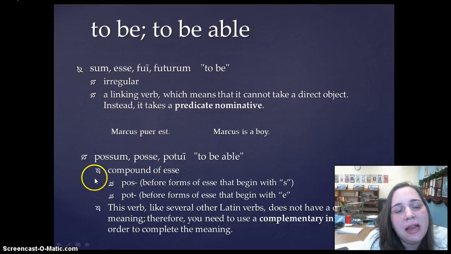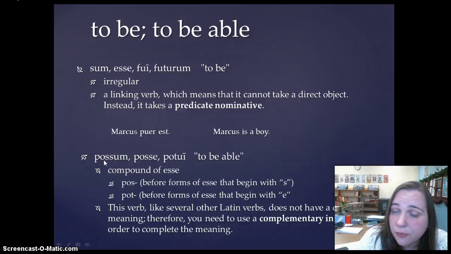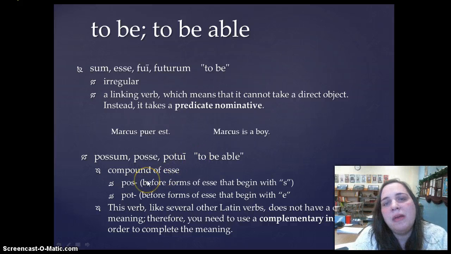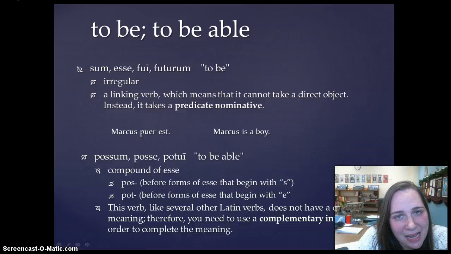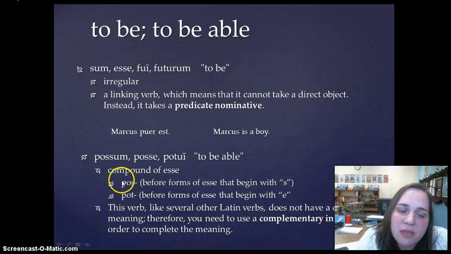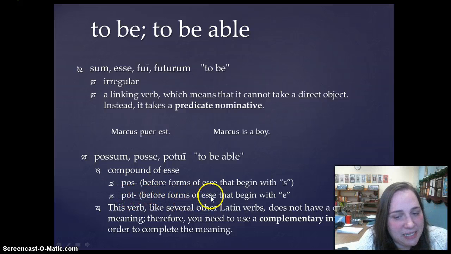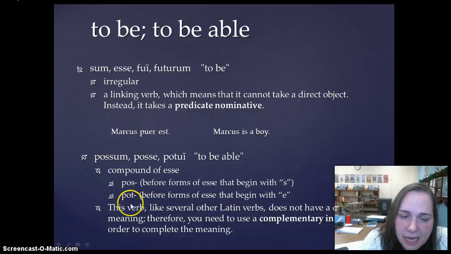est, okay? Now this compound verb possum, its three principal parts are possum, posse, potui, and it means to be able, okay? It is a compound of sum, but as you will see in the next two slides, it'll have two different sort of prefixes that can be attached to sum. The one prefix is going to be pos if it comes before a form of the verb esse that begins with an s. It's going to be pot if it comes before a form of the verb esse that begins with an e, and you'll see what I mean in the next couple of slides.